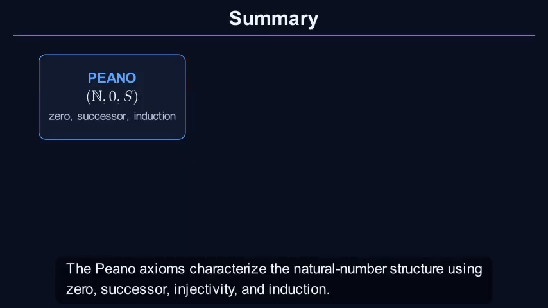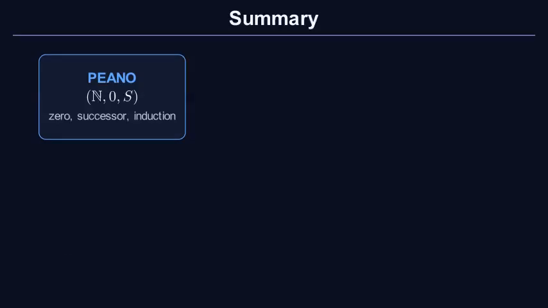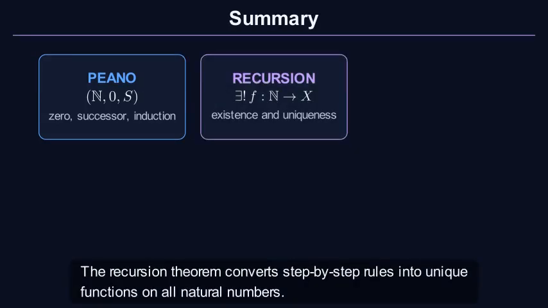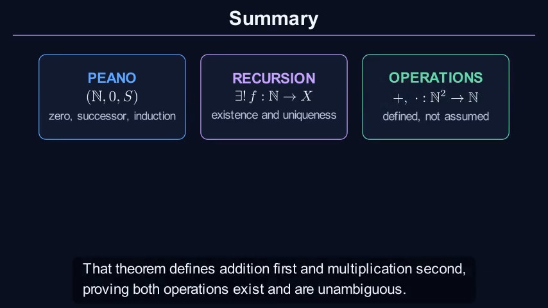The Peano axioms characterize the natural number structure using 0, successor, injectivity, and induction. The recursion theorem converts step-by-step rules into unique functions on all natural numbers. That theorem defines addition first and multiplication second, proving both operations exist and are unambiguous.